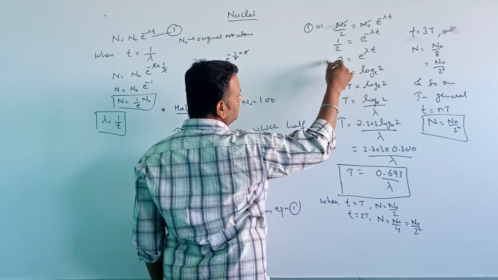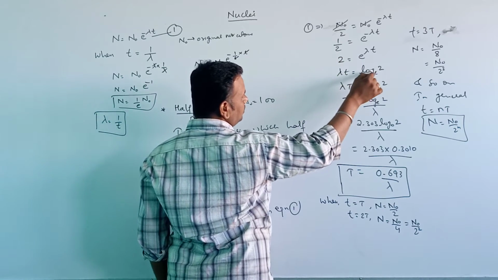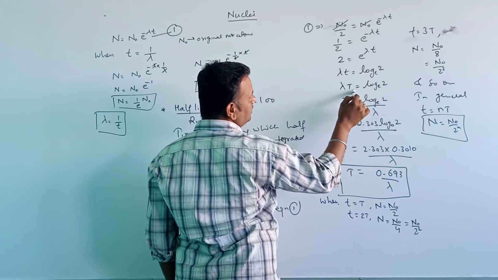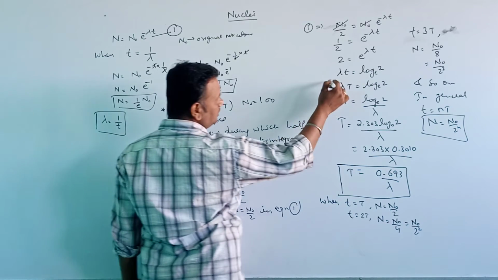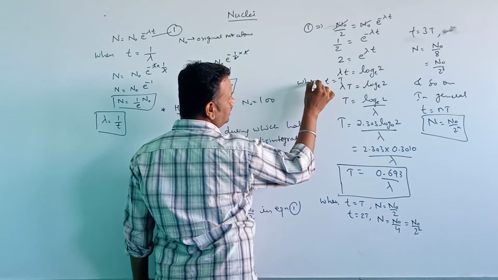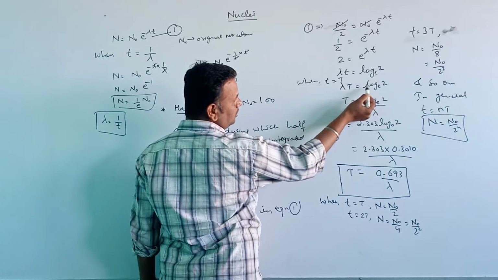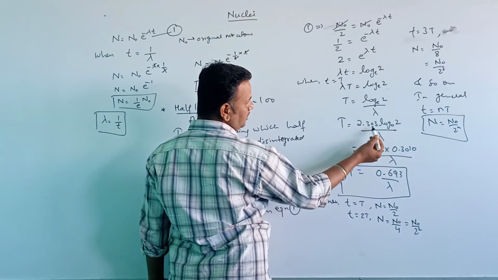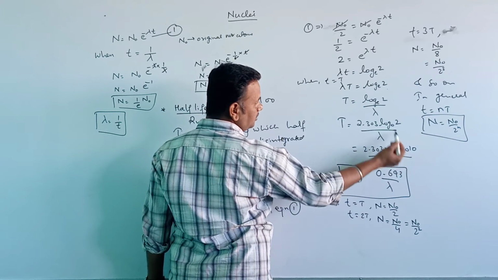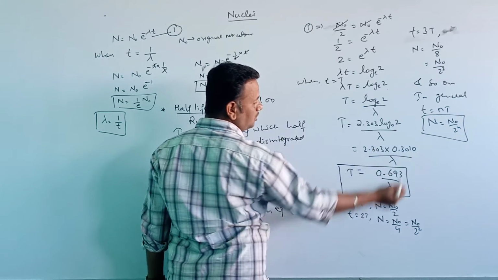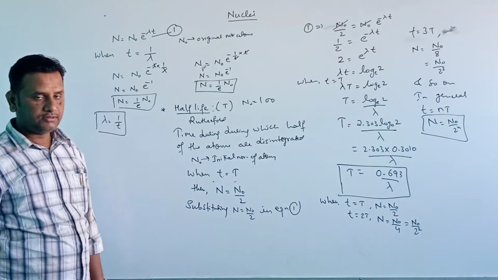Okay. Now taking this exponential form to this side, lambda t is equal to log e 2. Here I said that time t is equal to T when the number of atoms is n naught by 2, so this time period can be written as T, that is half life, and lambda T is equal to log e 2. Where log e value is 2.303 into log of 2 to the base 10. The logarithm of 2 value is 0.3010. So if you multiply, you will get T is equal to 0.693 divided by lambda.